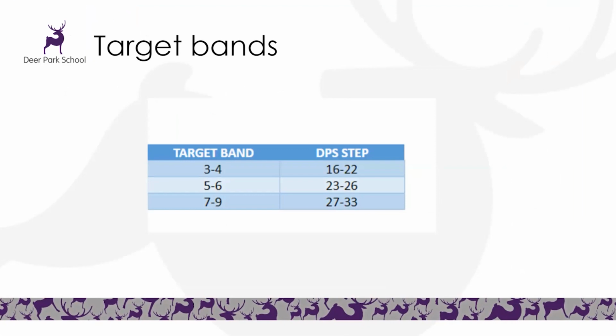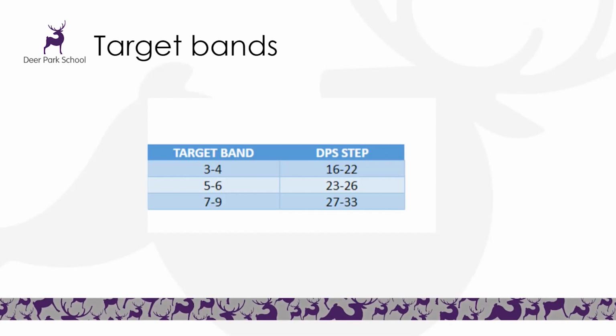For some students, there may be a difference in maths and English, as already previously mentioned, and this is because they've shown a particular aptitude or an area for development, and the government judges them solely in English or maths rather than a combination between the two. Therefore, in some circumstances, students will have a different target band for English and/or maths. Staff are committed to aiming for the highest target band, and we hope students will be too.